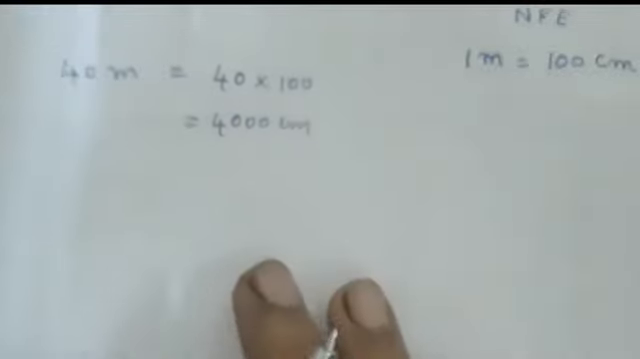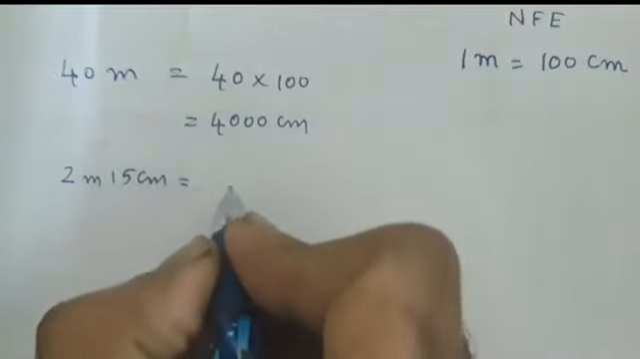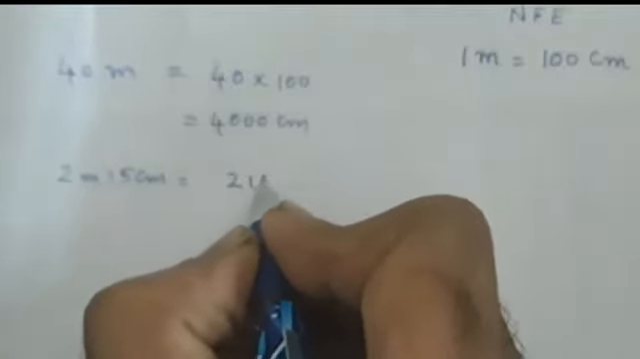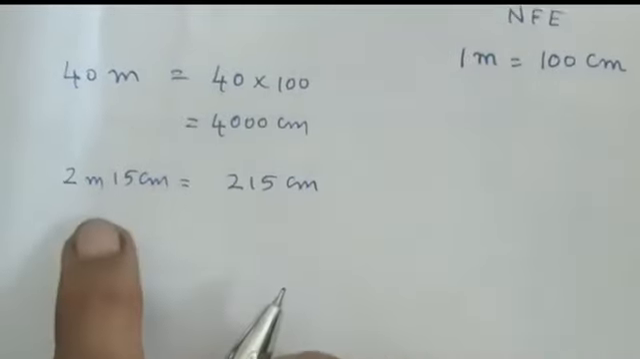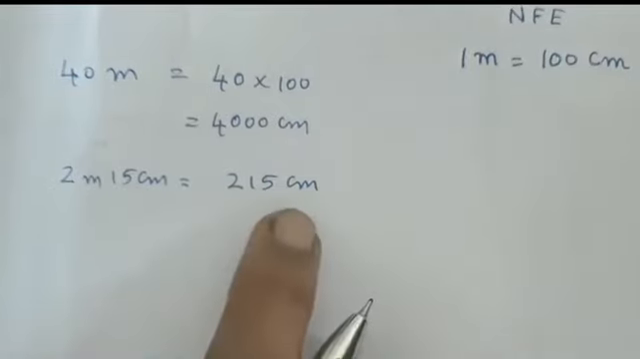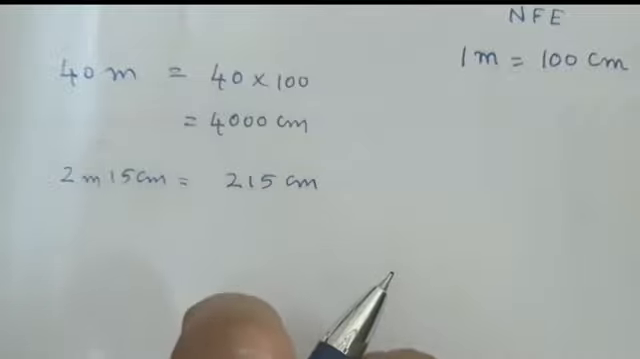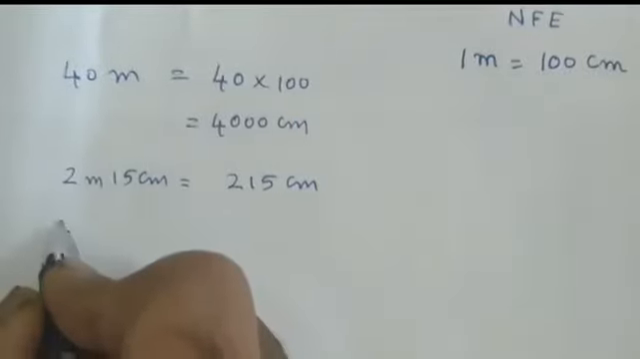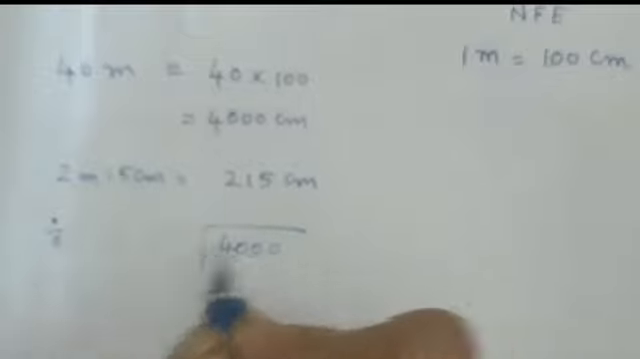To stitch one particular shirt, 2 meter and 15 centimeter, on conversion is 215 centimeter. We know 1 meter is 100 centimeter. So 2 meter means 200 and then another 15 centimeter. So 215 centimeter in total. This is what is required for one shirt, while the total availability is 4000 centimeter. To find how many shirts can be made, we know very well that this is a division problem. We need to divide 4000 by 215.